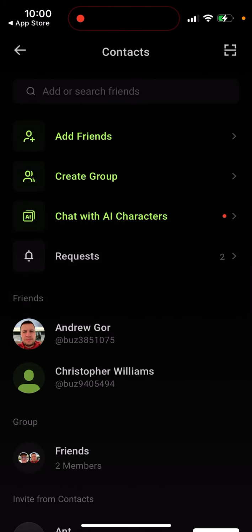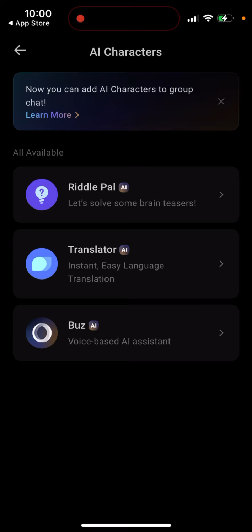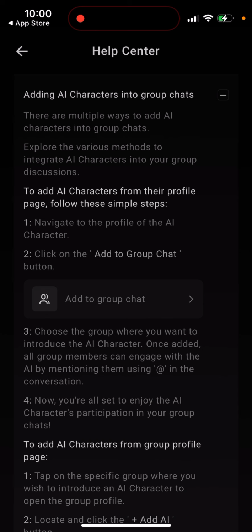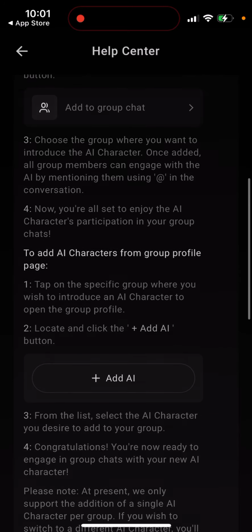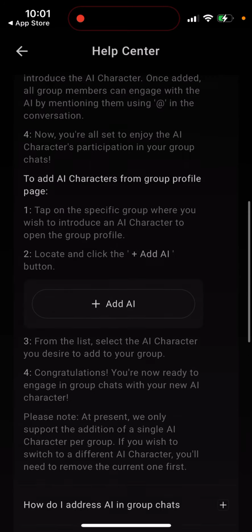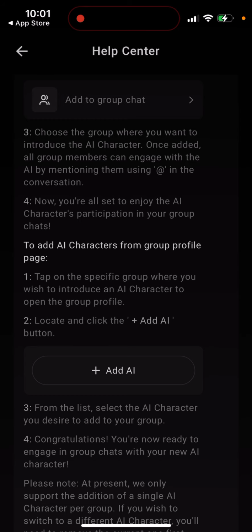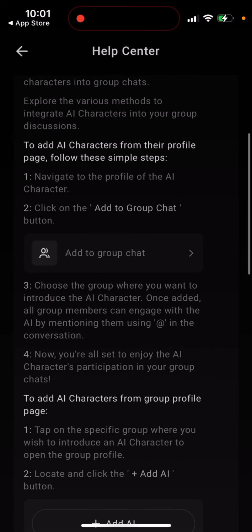You can also chat with AI characters. This is like a new feature. It's pretty cool. And then you can just add AI. So, pretty interesting new feature.